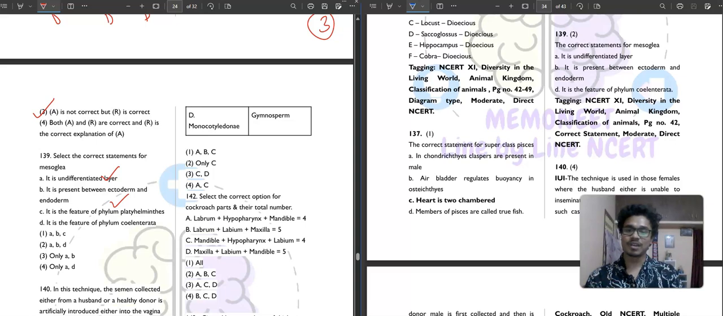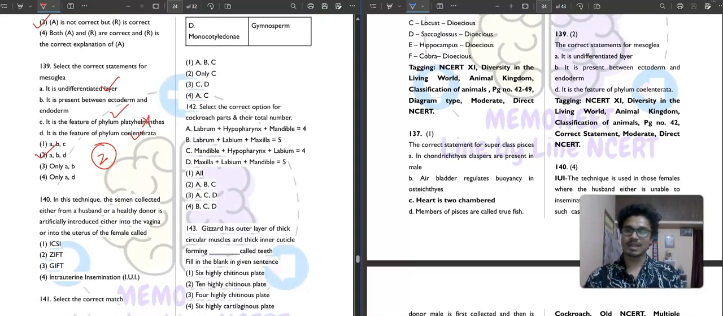No. It is a feature of phylum Coelenterata. So the last statement is correct, but the C statement is not correct. So options A, B, D will be your correct answer. Then question number 140. It is saying that in this